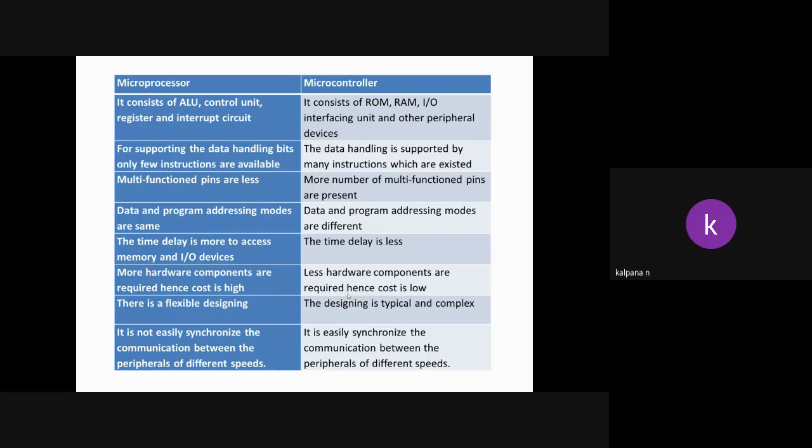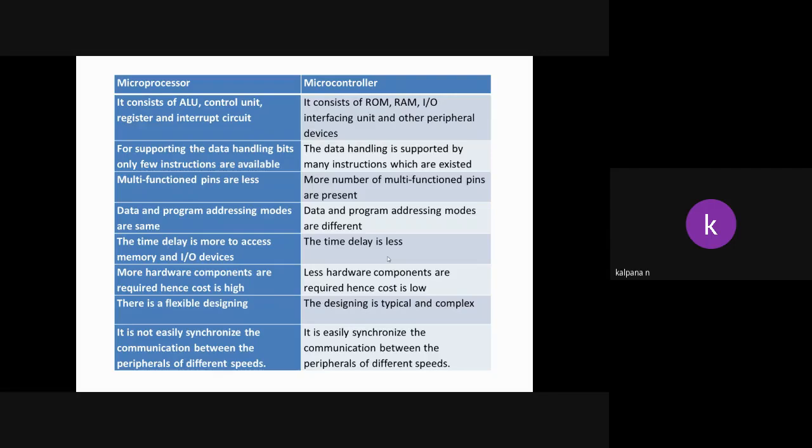Next, time delay. In the processor, the time delay is more to access memory and IO devices. Why? Because the memory and IO devices are connected externally to the processor. But here all the peripherals are included on a single IC, so the time delay is very small. There is no need to interface any external device to the controller, so due to this reason the time delay is very small.